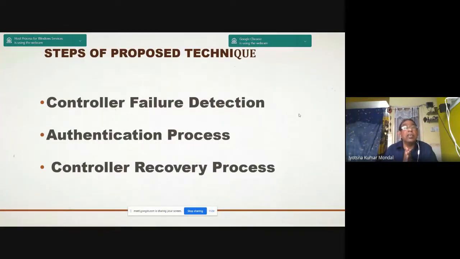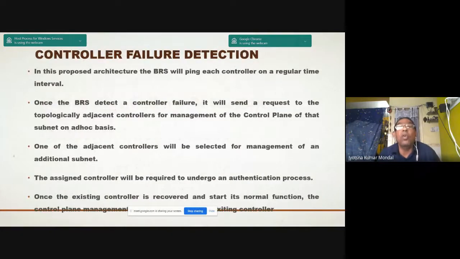Now what are the steps? Controller failure detection is one step. Authentication process is another step. And controller recovery process is another step. So these are the three steps we normally follow. Now let us consider the failure detection. In this architecture, the BRS pings each controller at a regular interval. Once BRS detects a controller failure, it sends a request to the topologically adjacent controller for management of the control plane of that subnet on an ad hoc basis. So one of the adjacent controllers will be selected for the management of the additional subnet.